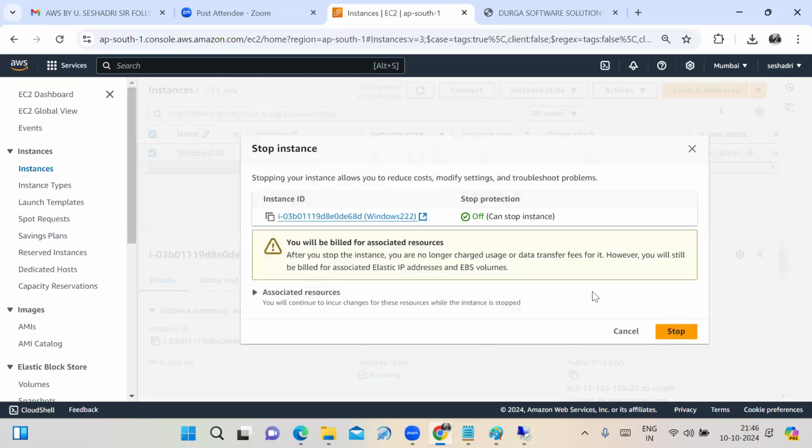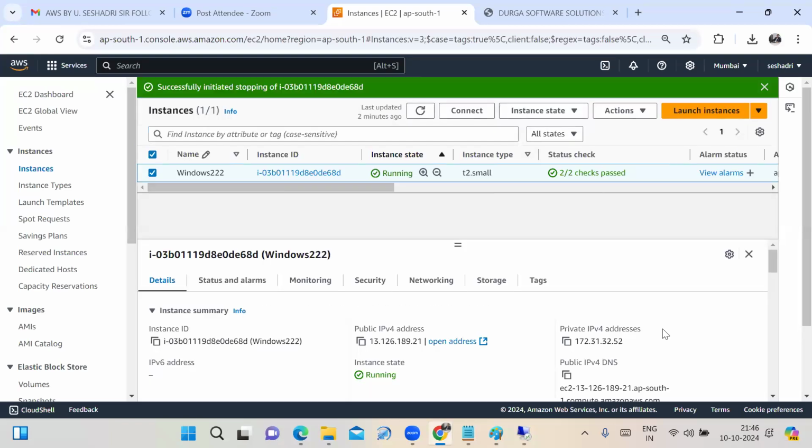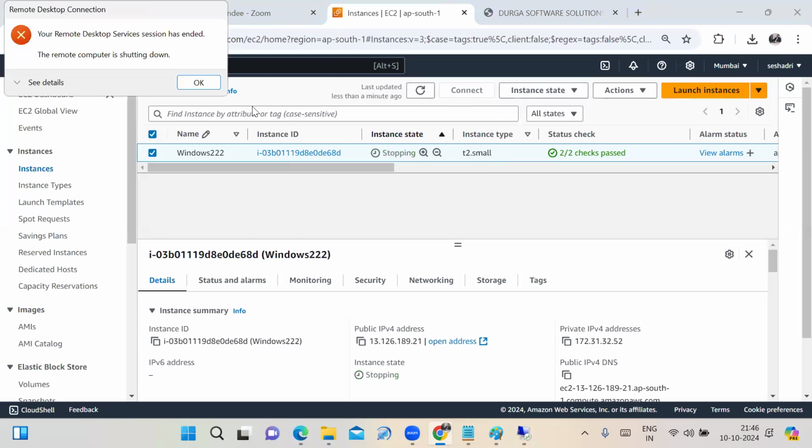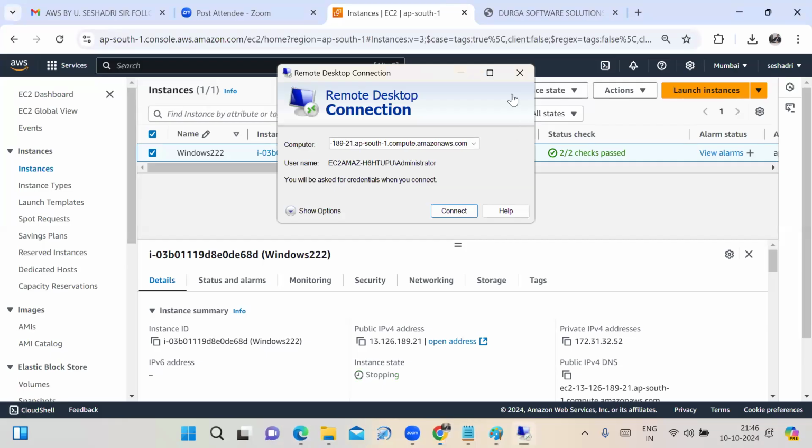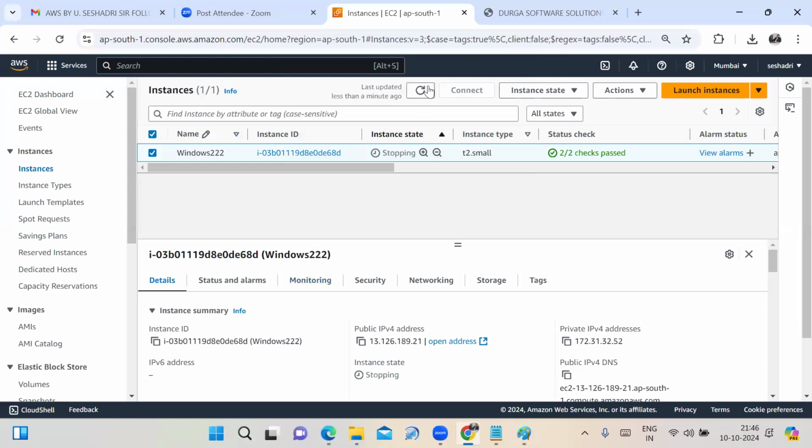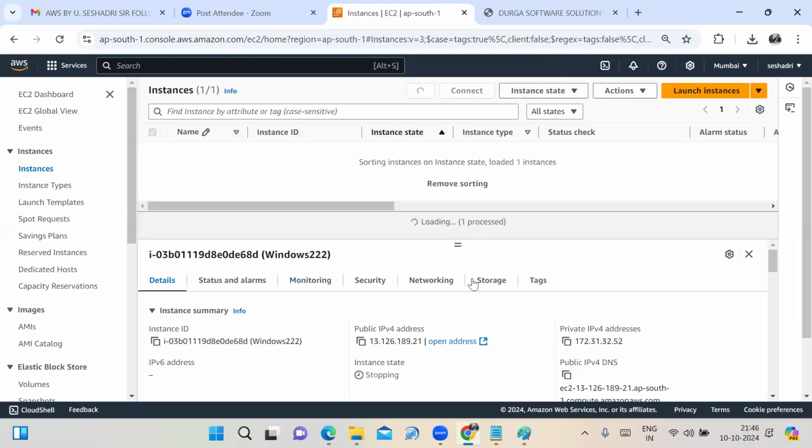Stopping the instance is nothing but like shutting down your laptop. Whenever you stop the instance, automatically this connection is also closed. Stopping the instance is nothing but like shutting down your laptop.